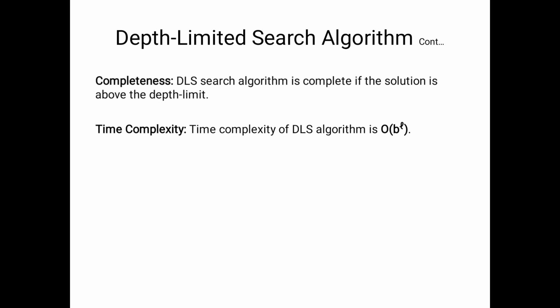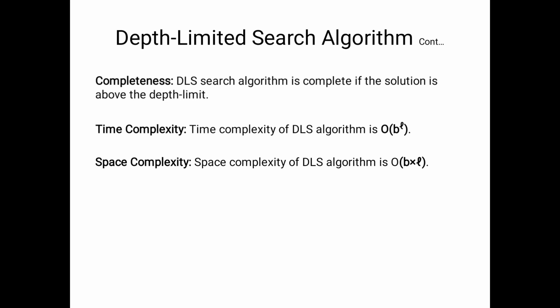What is the time complexity? Here the time complexity depends on the limit only, because here we consider one limit. That's why the time complexity of depth limited search also depends on the limit. So we will say that the upper bound is b power l. The space complexity also depends on the limit. So finally we will say that the space complexity of depth limited search is upper bound of b into l.